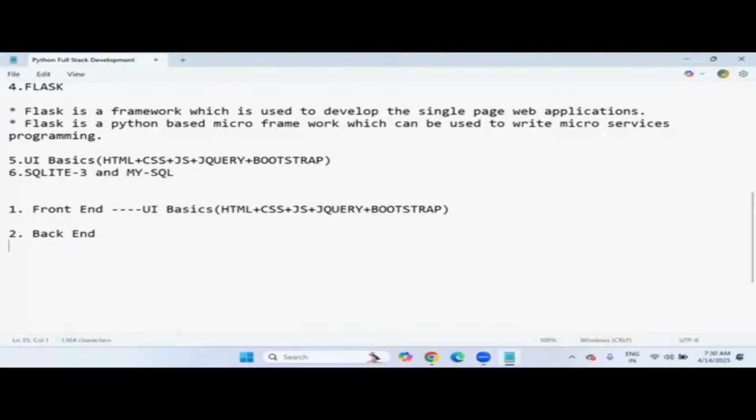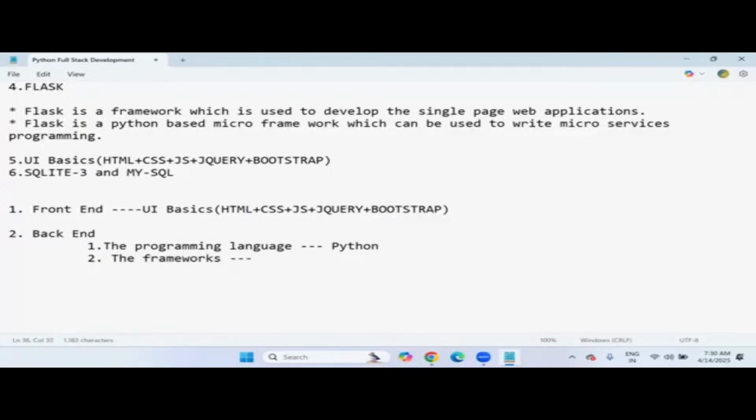So what are those? In the back end development, what is required? First thing is the programming language. It's compulsory. In the back end, the logic must and should be right, right? The programming language is Python. Next, the frameworks. Compulsory frameworks are also required.